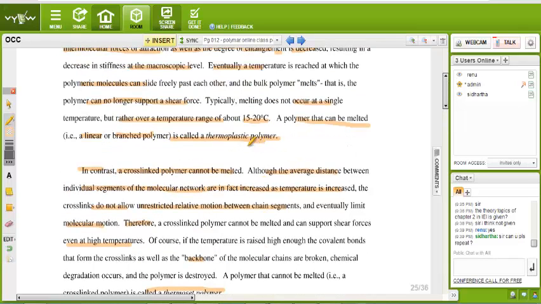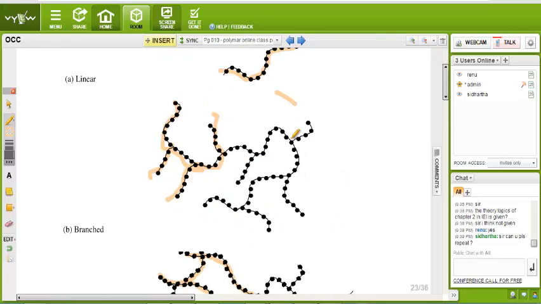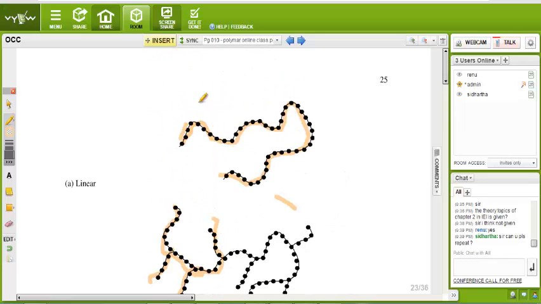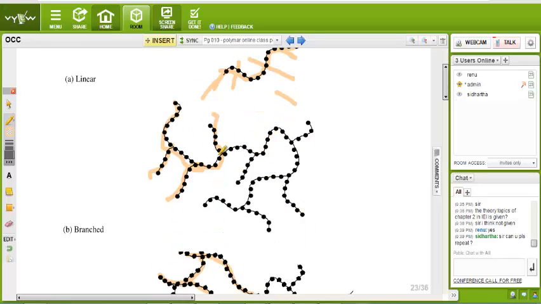Thermoplastic means the polymer which is made by linear or branched polymer. Linear or branched polymer means what? This type, linear chain. So when you heat it, this distance increases and it is easily broken from anywhere. It may be broken from here, it may be broken from here.